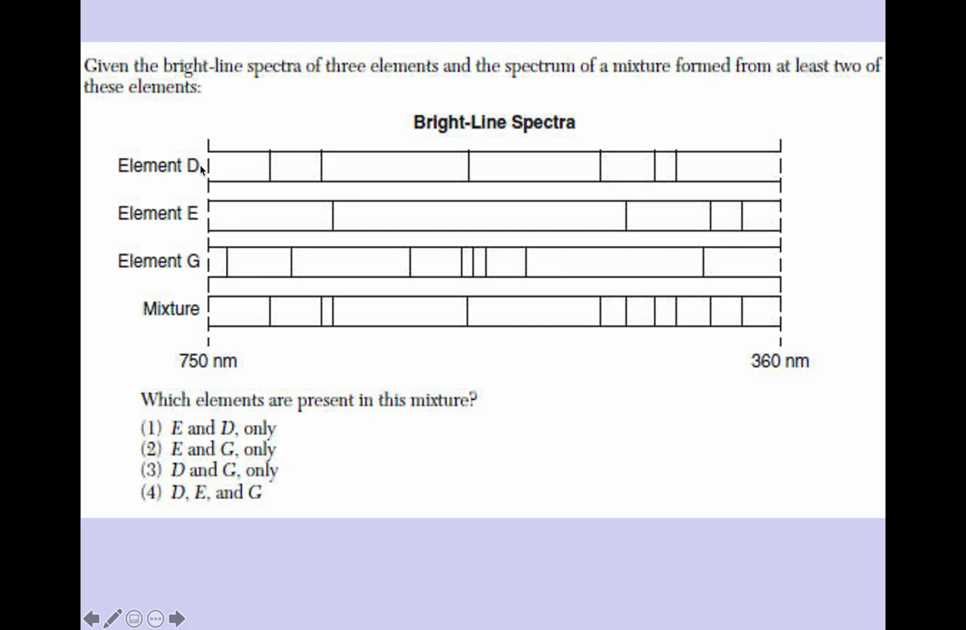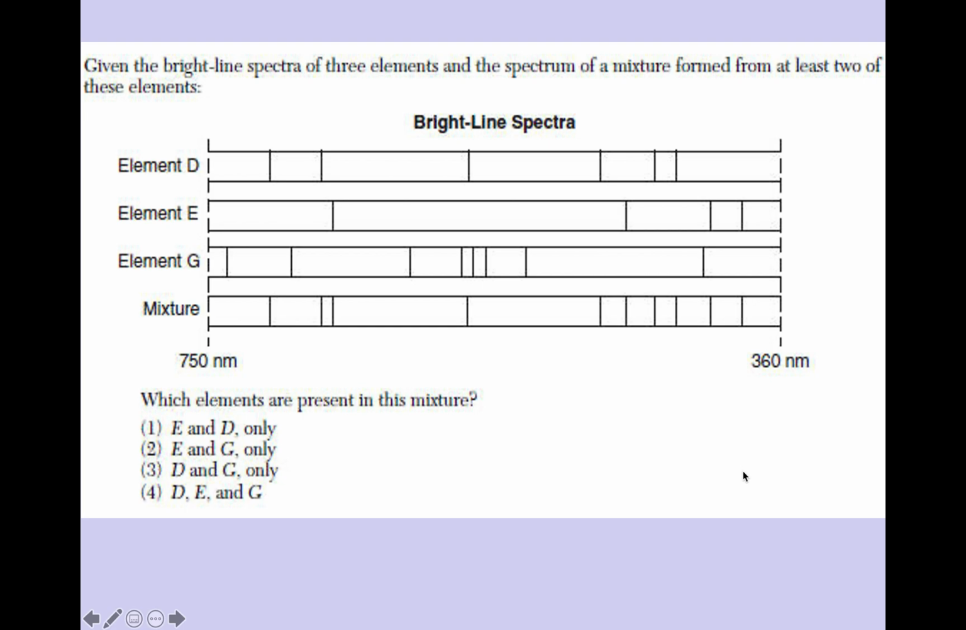So here's the spectral line pattern of element D, here's the pattern of E, and here's the pattern of G. Here's the pattern of the mixture. Which element spectral line patterns can you see in the mixture? Okay, so let's check out element D. Okay, that line is accounted for. That line is there. That line's there, that line's there, that line's there, and that line's there. It looks like element D's pattern is in this mixture. Can you tell me if E and G are present in this mixture? Pause the video and figure it out and pick the best choice.